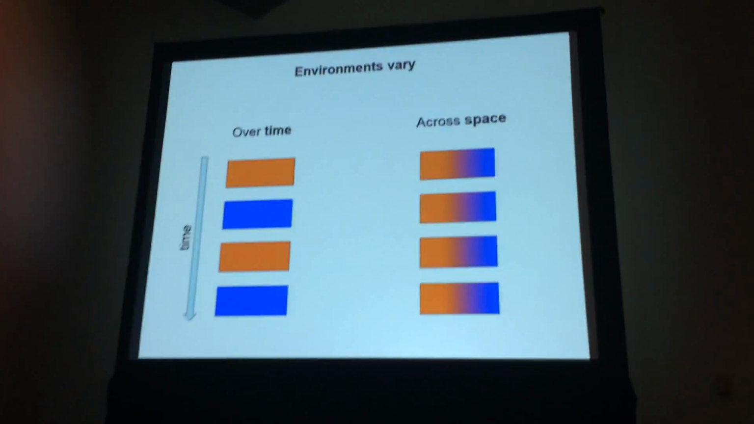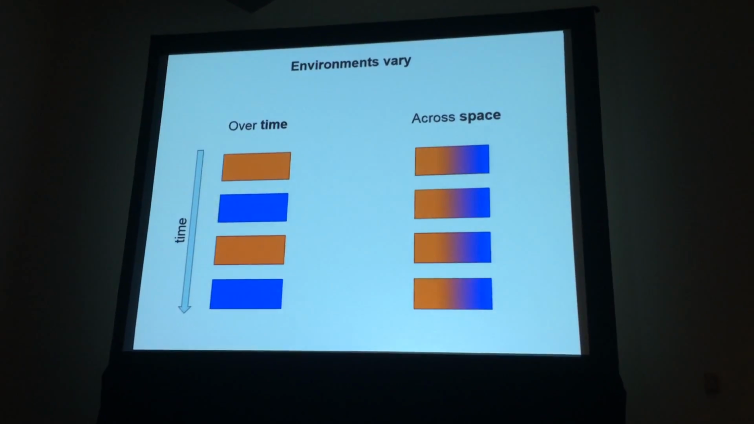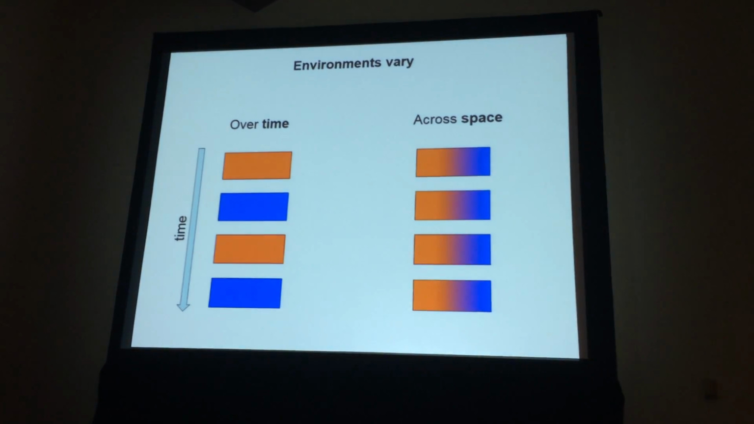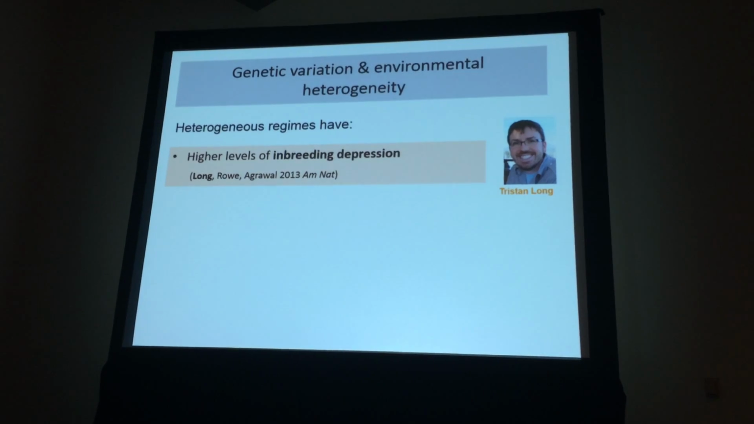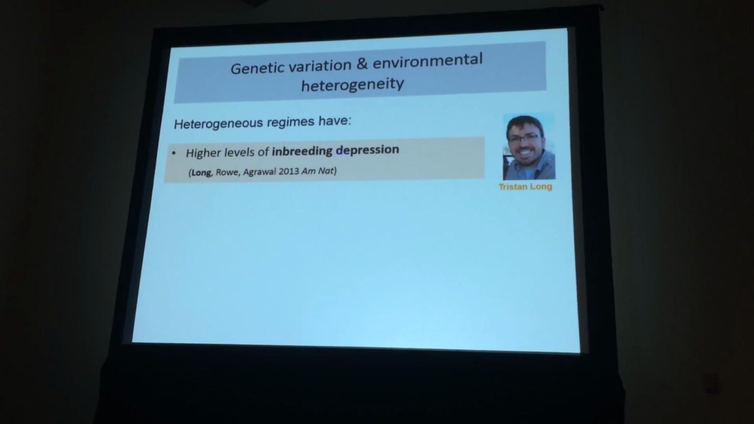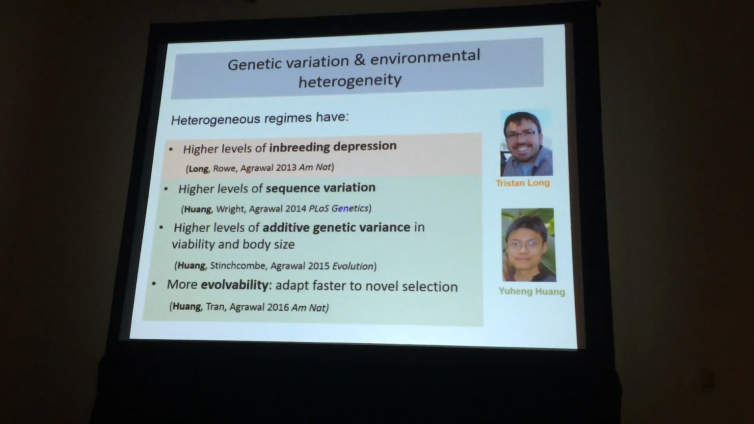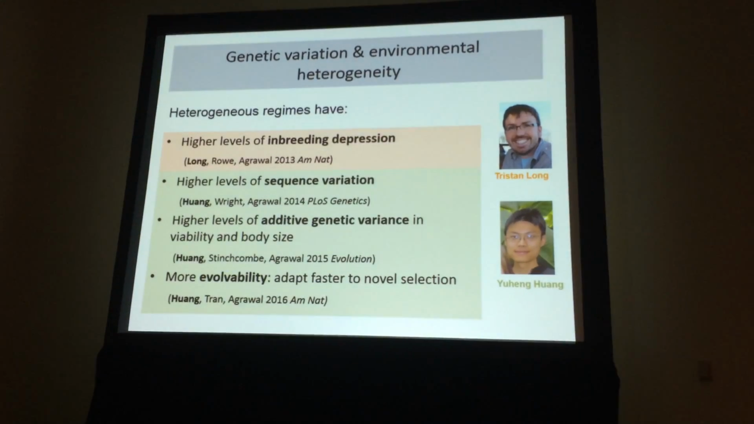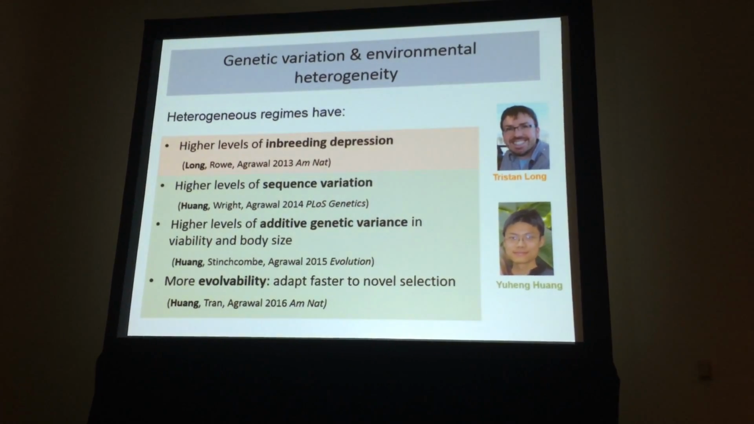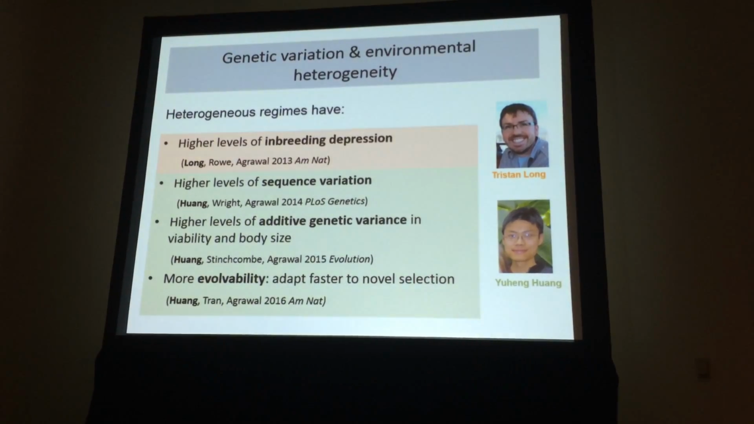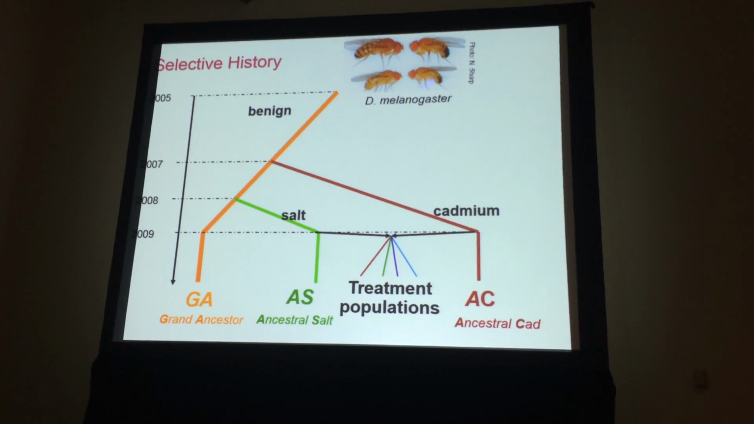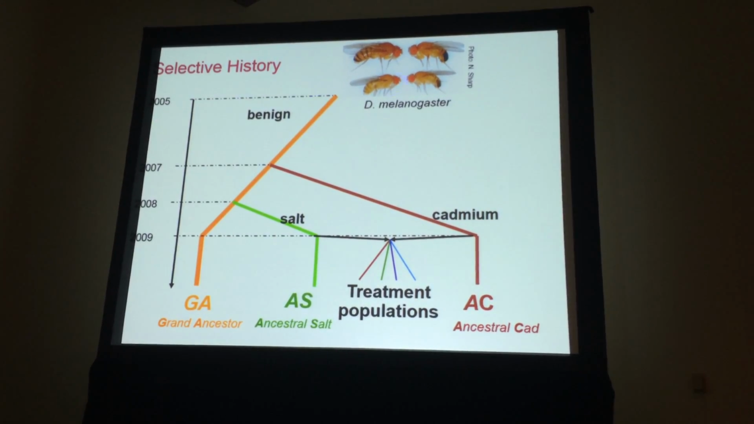And to study these kinds of questions, a number of years ago in my lab, we established a set of experimental fly populations that are maintained with and without these different forms of environmental heterogeneity. And we've used these populations to study a number of questions, including how environmental heterogeneity affects levels of inbreeding depression, sequence variation, additive genetic variation, and adaptability. But today I want to talk about a recent project using these populations to ask questions about expression, evolution, and plasticity. So these flies were first collected from the field about a decade ago.